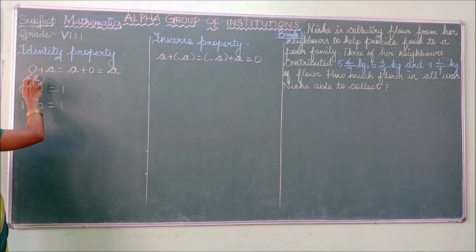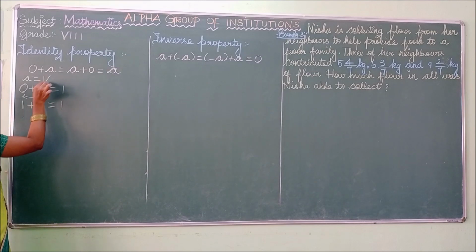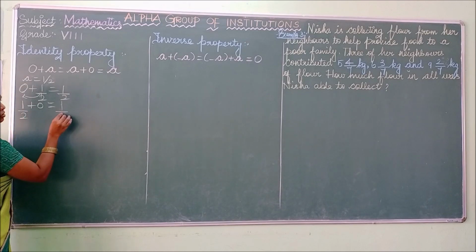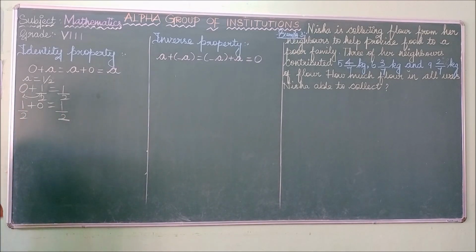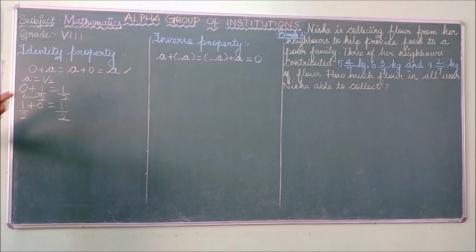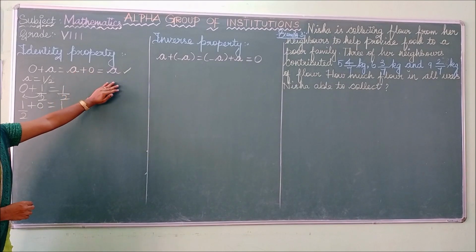So if you are adding that 0 with any rational number a, for example, we can take 1 by 2. If you add this with 1 by 2, again you get the value 1 by 2. 1 by 2 plus 0 is also 1 by 2. First we checked it with the integers. Now this is a rational number, a equal to 1 by 2. So 0 plus 1 by 2 is again 1 by 2, the condition is satisfied. Then a plus 0, is it a or not? Check this one. a is 1 by 2 plus 0, which is again 1 by 2. 0 plus a equal to a plus 0, which is equal to a.